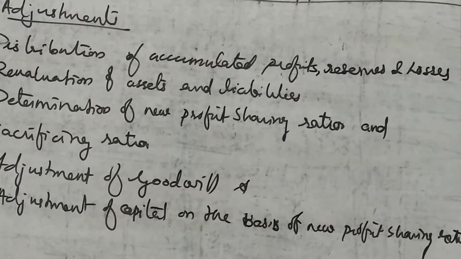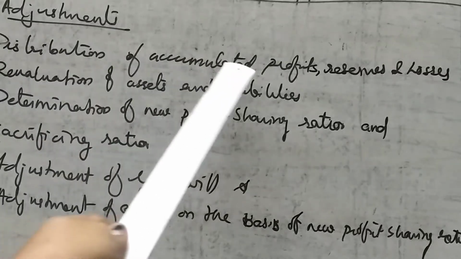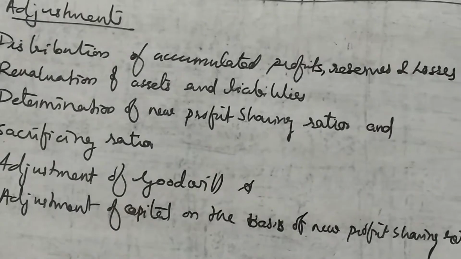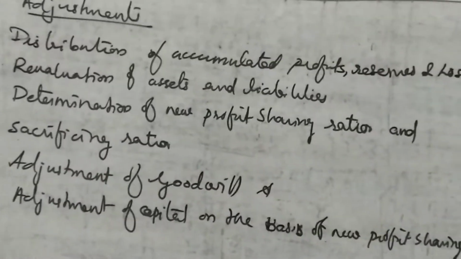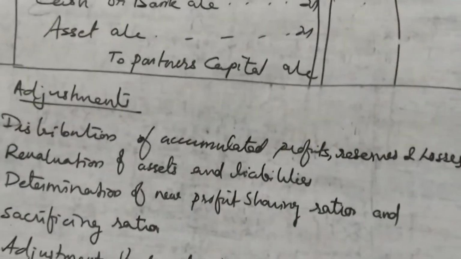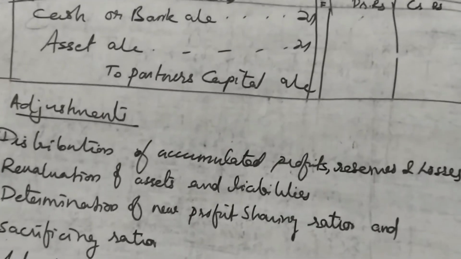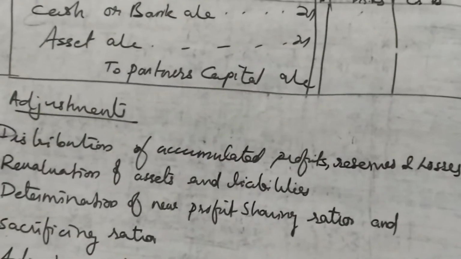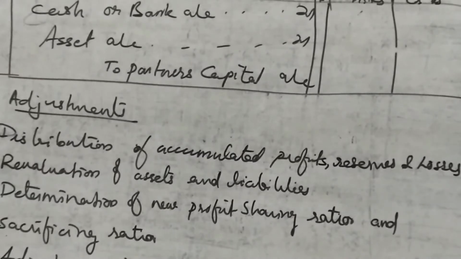Now we are going to the first point, that is distribution of accumulated profits and reserves. How are they distributing the accumulated profits and reserves? Okay, so we can see. What is meant by accumulated profit? First of all, you should know the profits which are not distributed to the partners are called accumulated profits and losses.